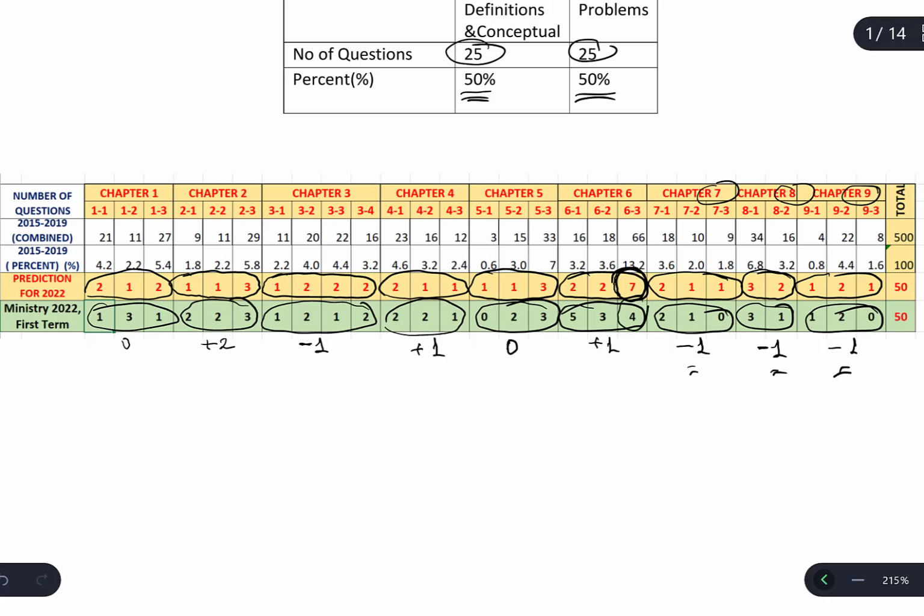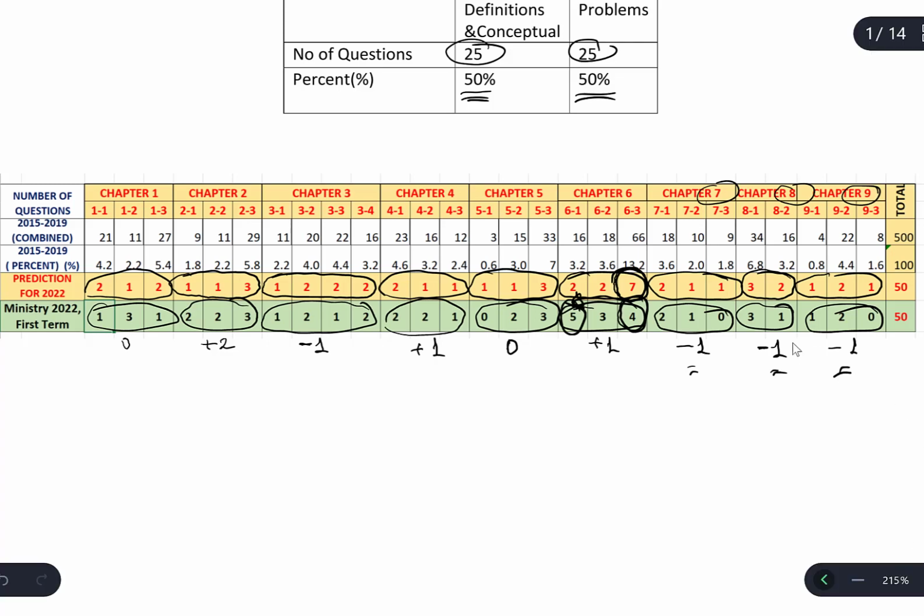Section 3 questions of chapter 6, this time asked for alternating current circuits. Chapter 6, section 3 questions are a very small number compared to previous years, but instead section 1 questions increased. These 3 questions in section 3 were transferred to section 1 of chapter 6.